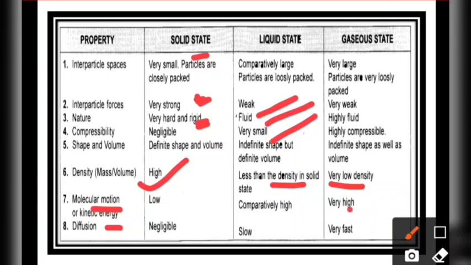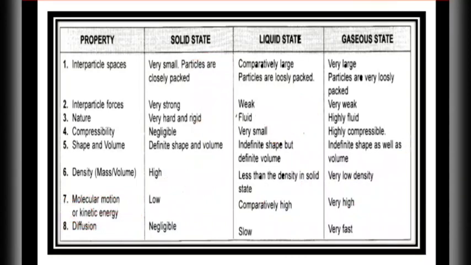And the gaseous state, they are very, very far away, so they have more energy. The energy because of the motion, we call kinetic energy. So kinetic energy in gaseous state is maximum, in liquid state it's intermediate, but in solid state is very low, because they are just vibrating at one place only.